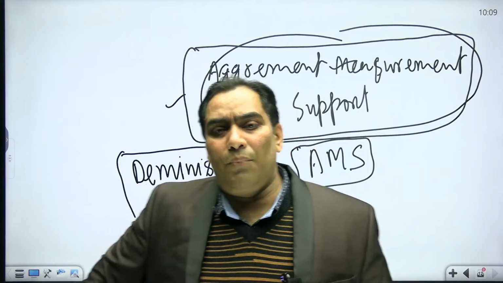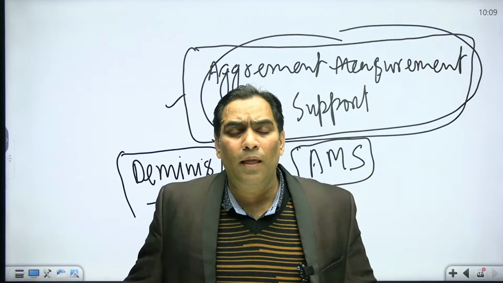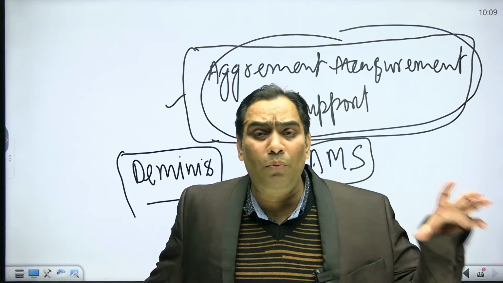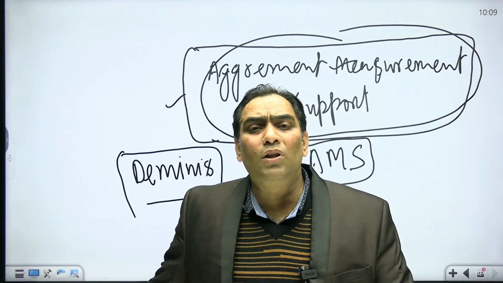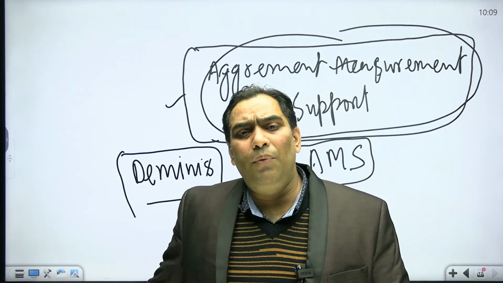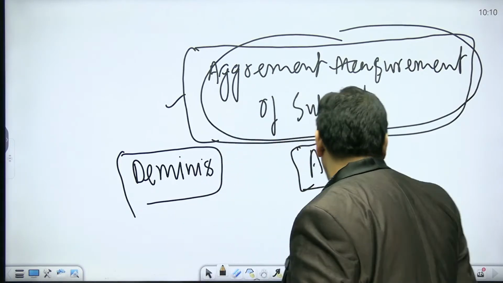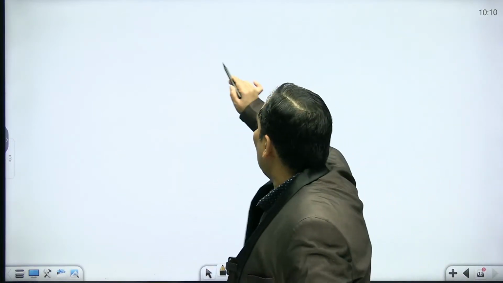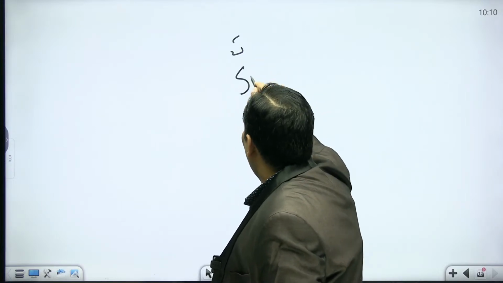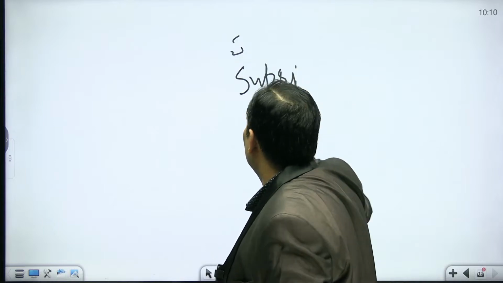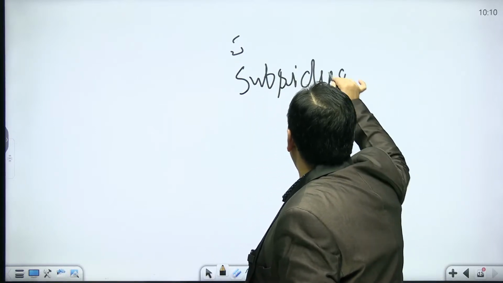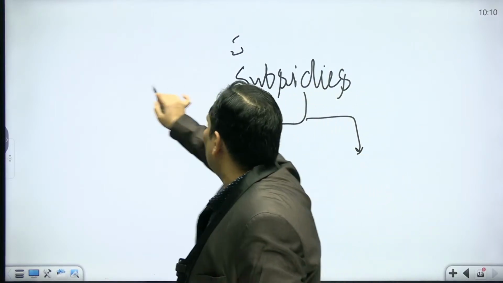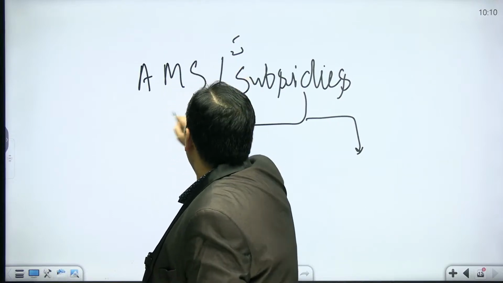And for that they put the limits. They put the limits that total subsidy or total aggregate measures of support may be this much only. First let me tell you that when we talk about subsidies or aggregate measures of support, try to understand, they can be of two types.